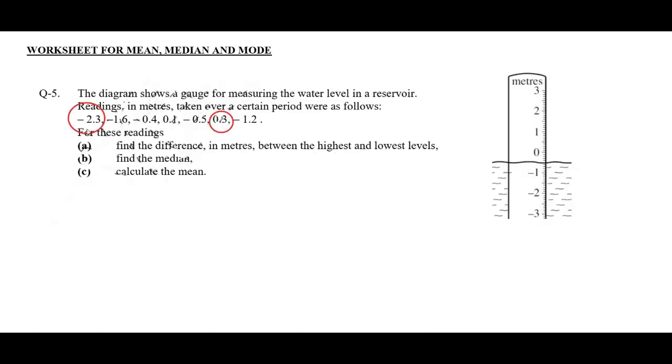From this data, we can observe this is the lowest value and this is the highest value. And maximum minus minimum, 0.3 minus minus 2.3, is 2.6. The difference is 2.6.